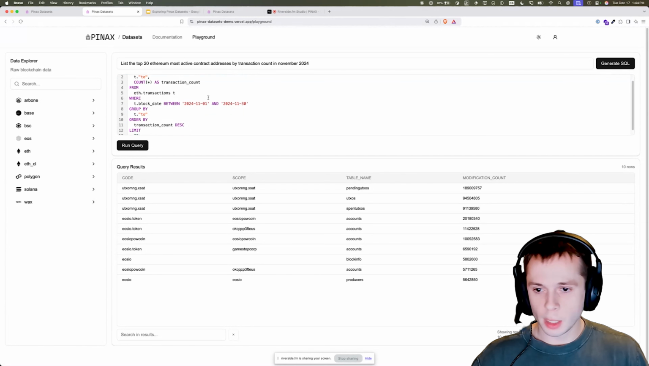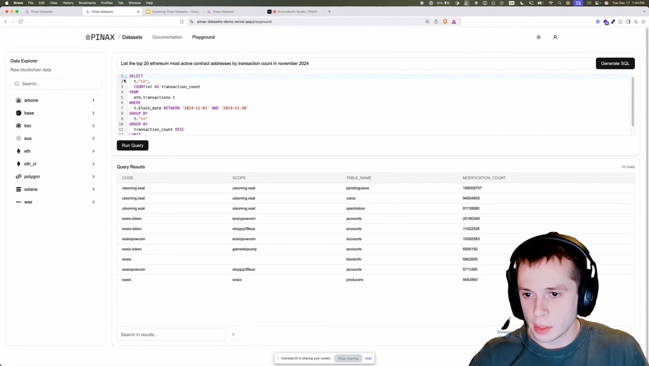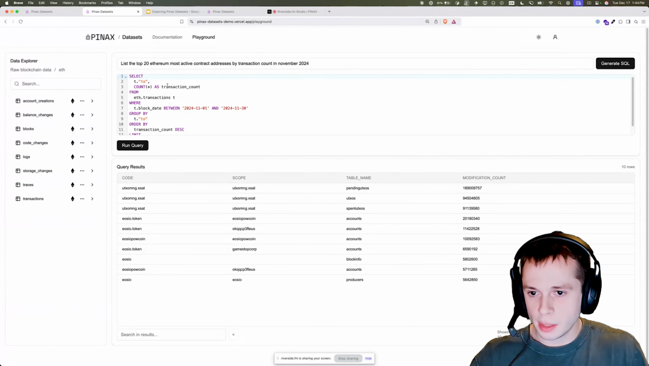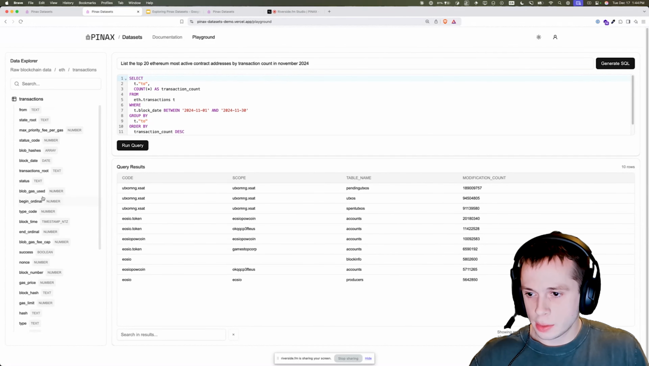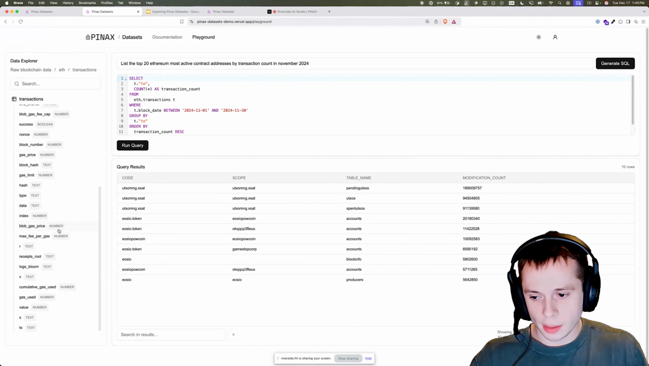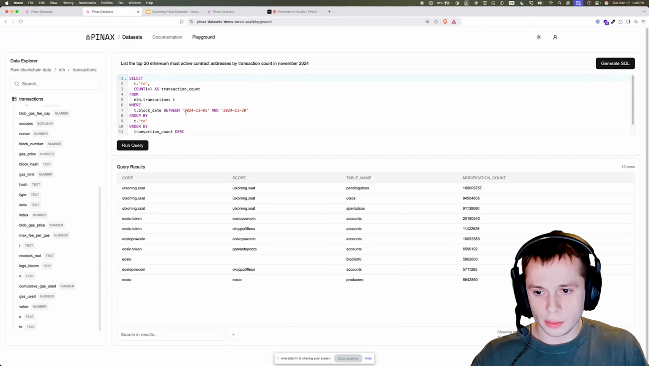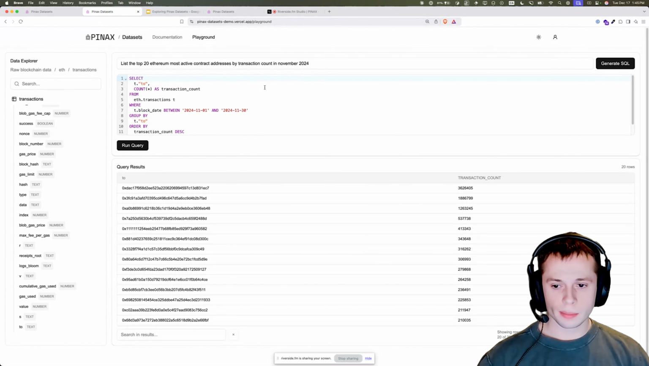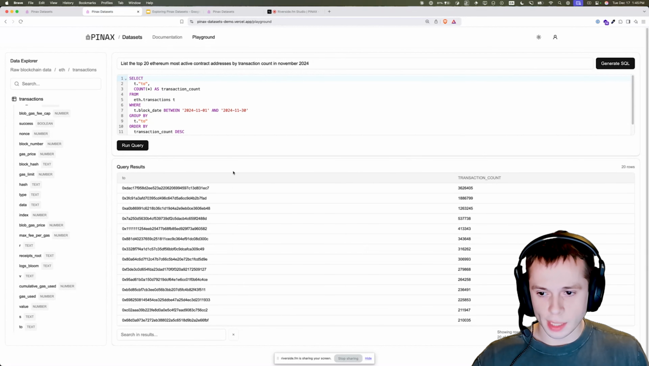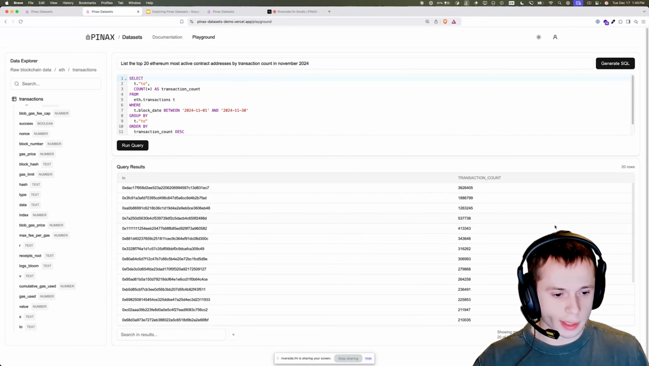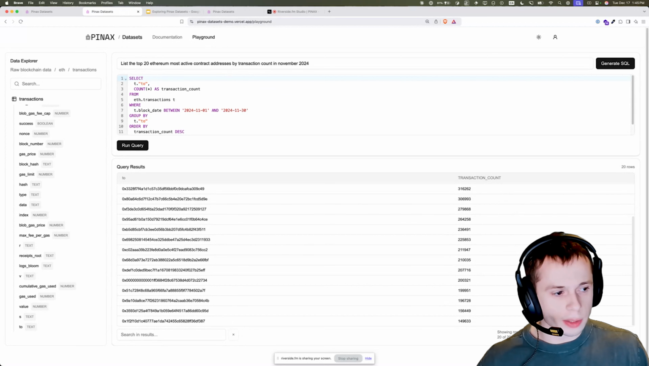All right, you've got this query. Does it do what it says? Yeah, let's confirm. Transactions, those look like valid fields. Yeah, it seems to work. Let's run that query. All right, transaction count, the contract address, ordered in descending order. So that's what we wanted. Cool. Let's run another one.